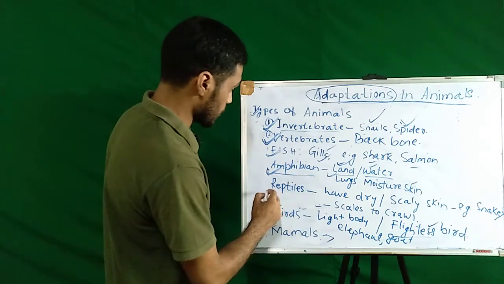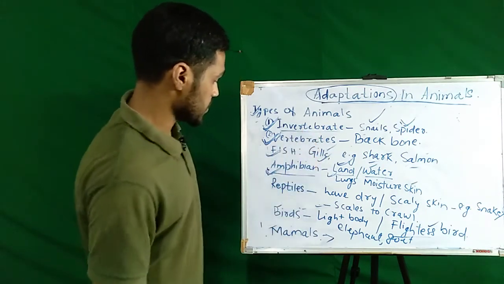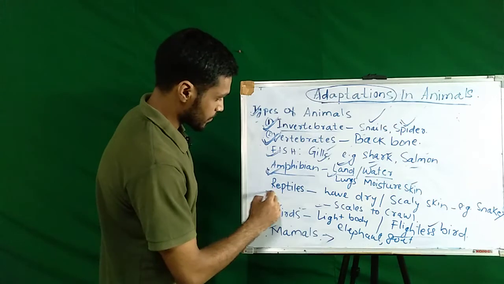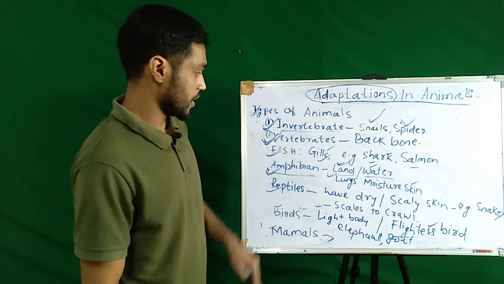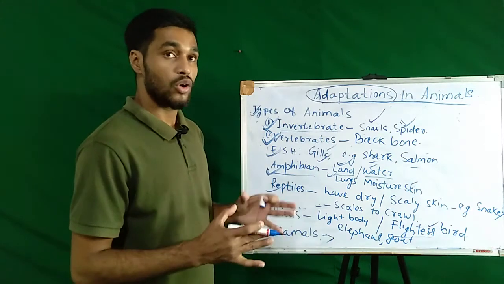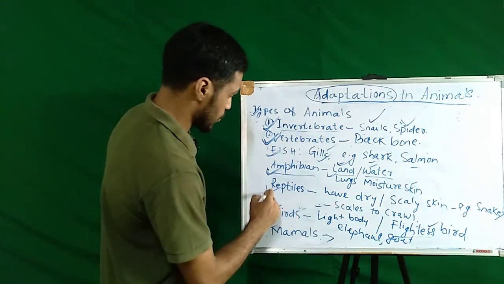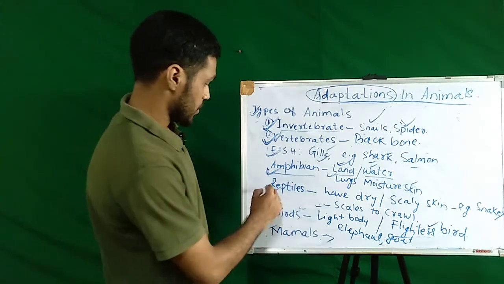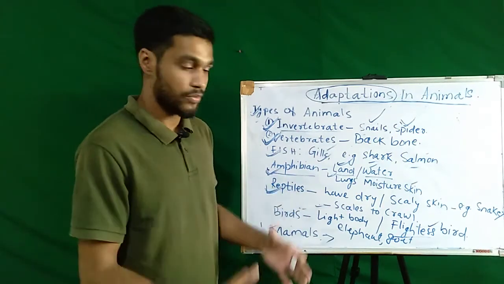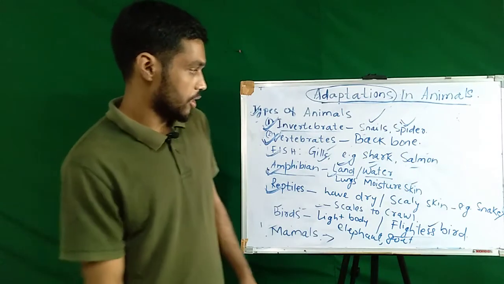And another example of vertebrate animals is reptiles. Reptiles are also called vertebrate animals. Why are reptiles called vertebrate animals? Because they do have a backbone in them. Therefore, reptiles are also called vertebrate animals.